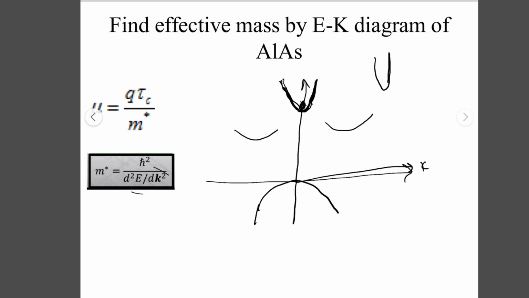It has more d squared E divided by dk squared value, which will decrease the effective mass. So the electron here will have the lowest effective mass compared to these two electrons here. And also because the effective mass is inversely proportional to mobility, the electron here will have higher mobility than these two electrons.